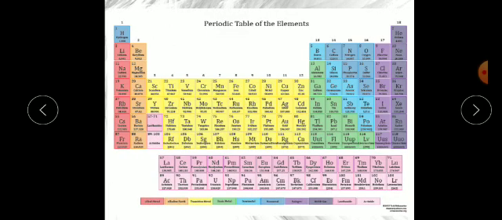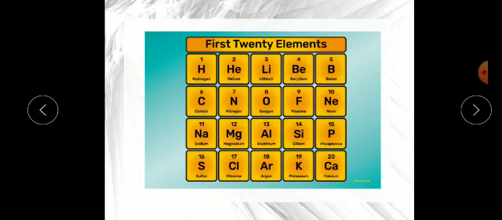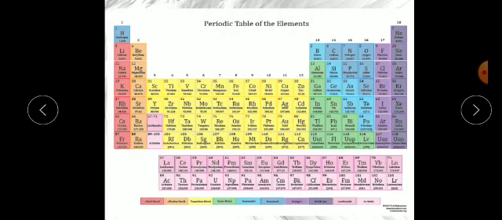Okay, so what are these elements and why are they arranged like 1 to 20, in a sequence? Many scientists discovered these elements and arranged them in the form of a periodic table. This is a periodic table. As you can see here, in place of hydrogen they are writing a capital H. They are not writing the full spelling again and again.